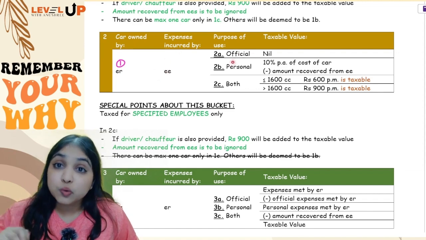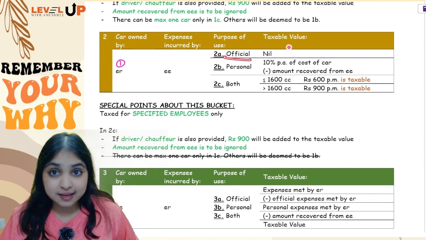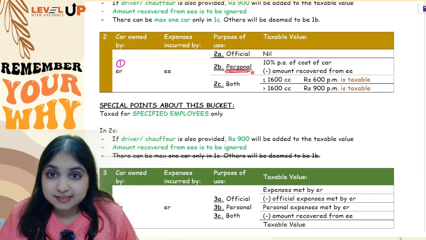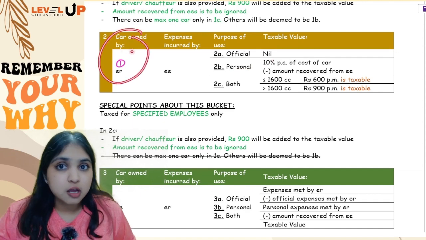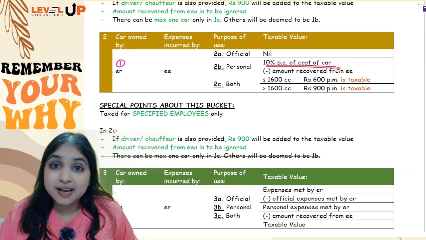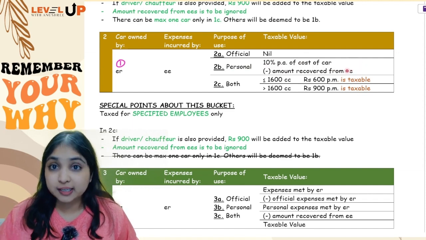So if the employee is using that car for only official purposes, nothing is taxable. If he is using it for only personal purpose, you will see how many benefits he is getting. Only one benefit is getting, the car. So for car benefit, you will take 10% per annum of the cost of the car. You will subtract whatever amount employee has paid to the employer, will get the taxable value.